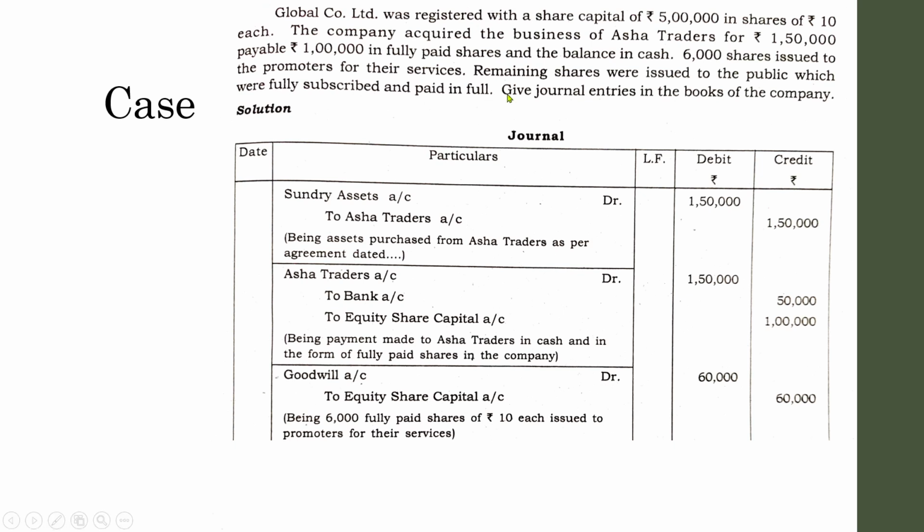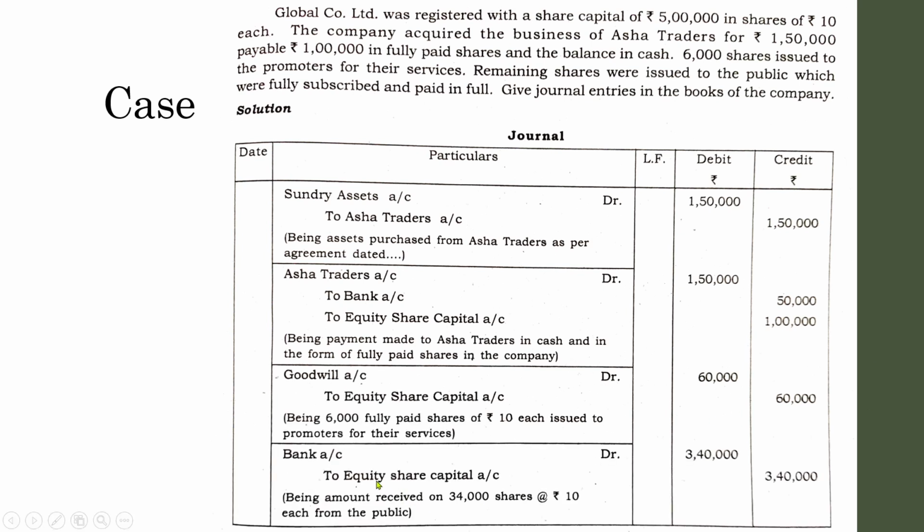what is the remaining shares issued to the public? How many shares were issued? What was the amount collected from the public? That is the thing which we have to find finally. So how are we going to find that? For that you have to go through the complete information given in the question. See, let us do it like that.